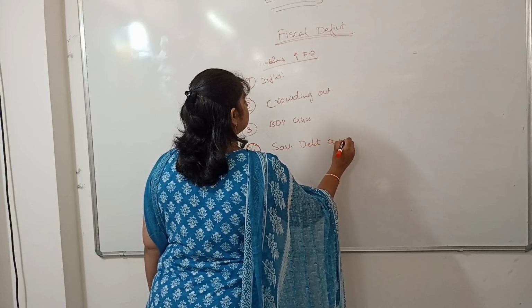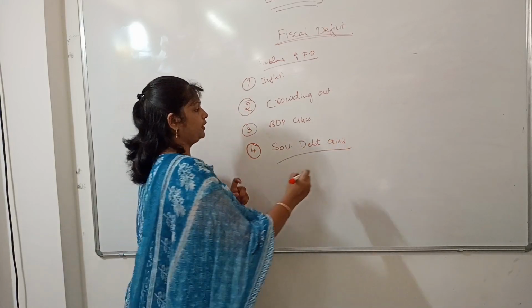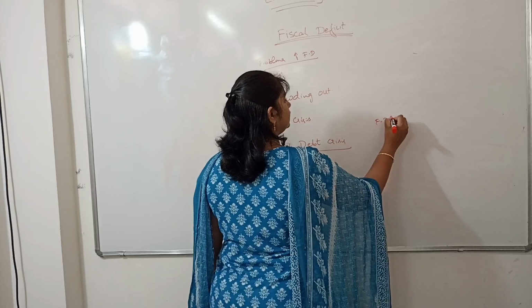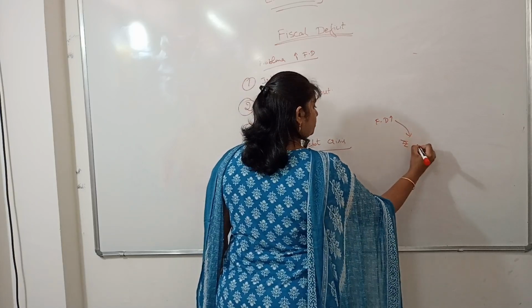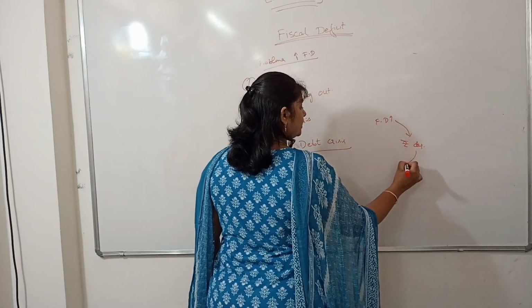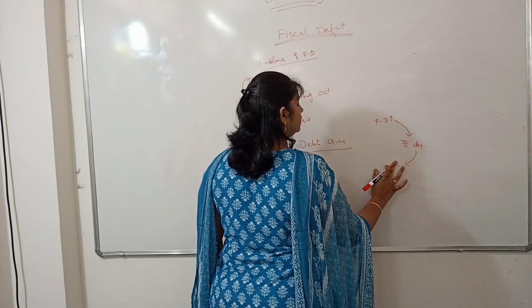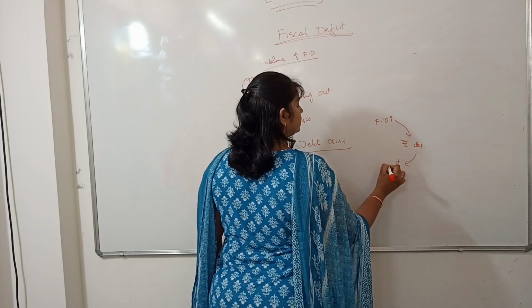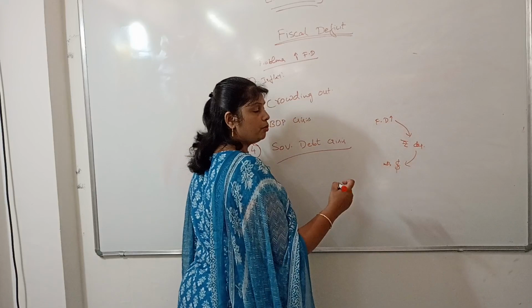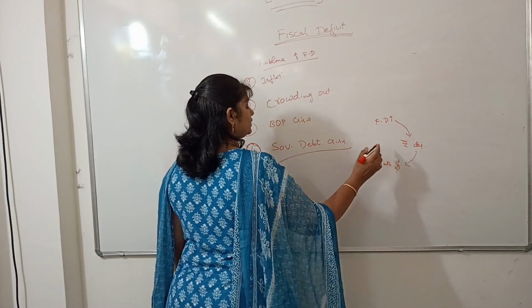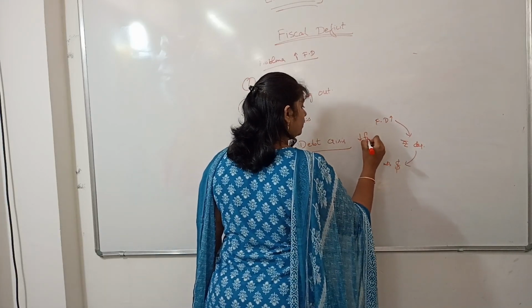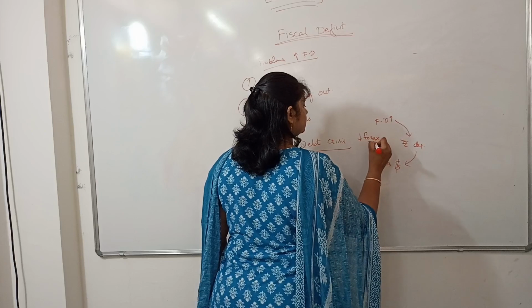The next problem with fiscal deficit is sovereign debt crisis. What is this? I already told you, if fiscal deficit is high, the rupee will depreciate. That means we need to pay more dollars for our imports. This would cause a decrease in our forex reserves.